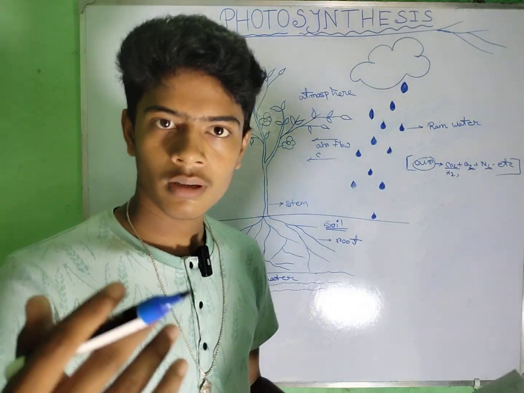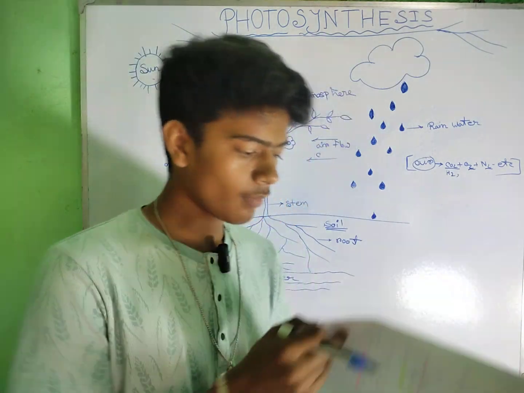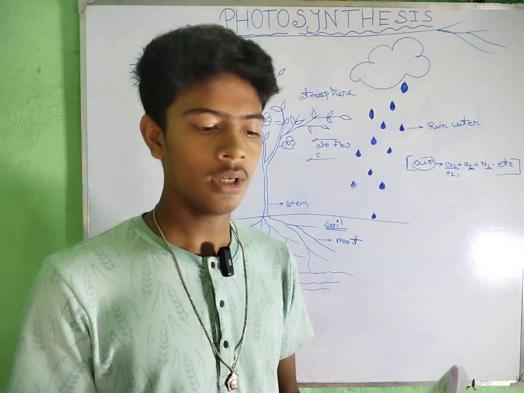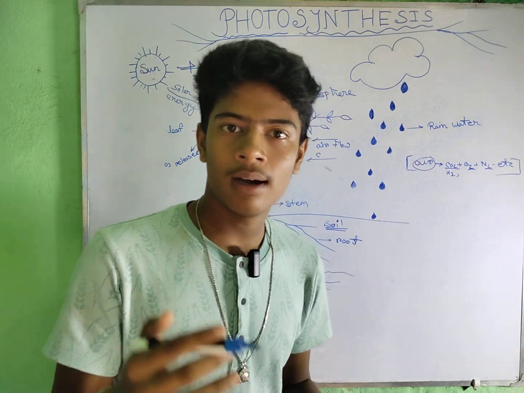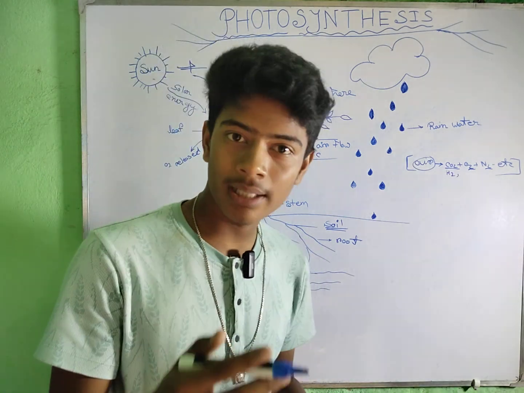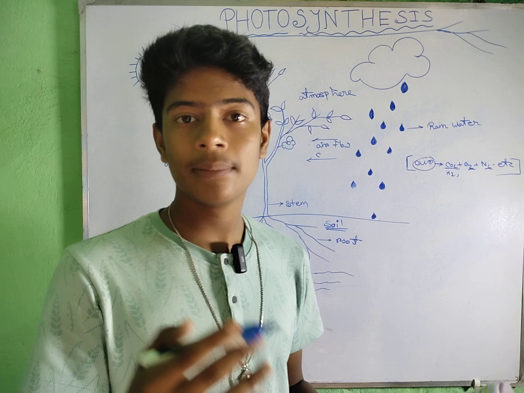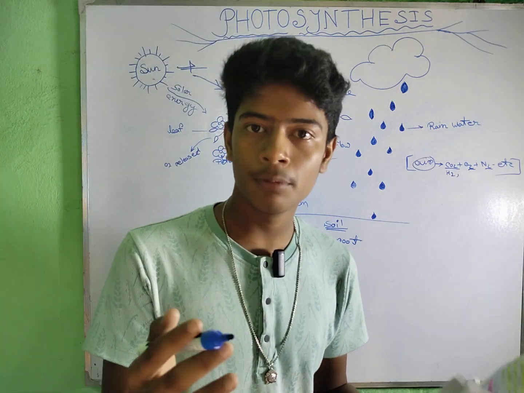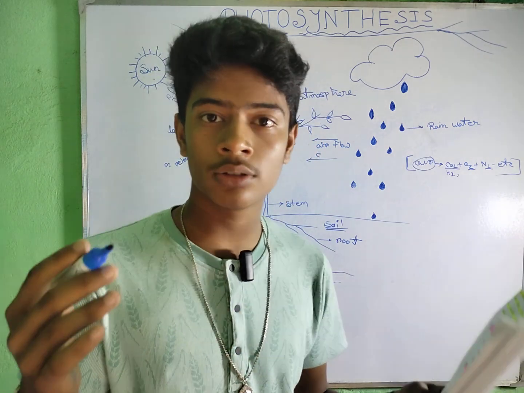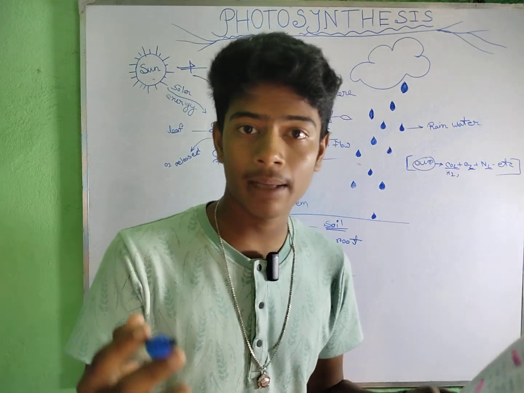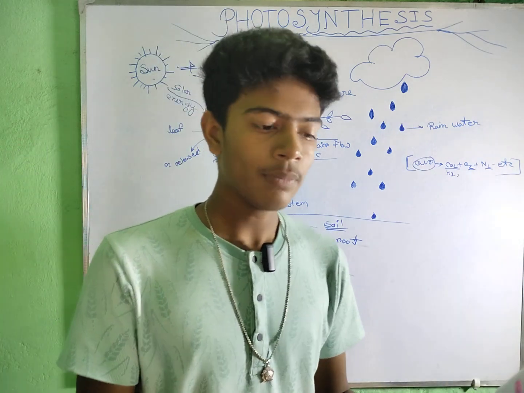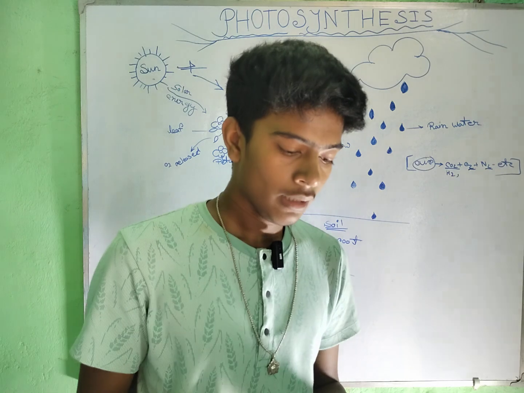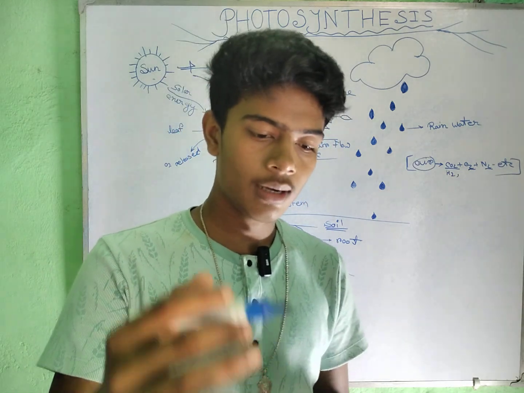The next question is where the plants make their food. As we make our food in our kitchen, in a similar way plants make their food in their leaves, because many types of material are available there to make food, like chloroplast and chlorophyll. Some materials are needed for this process.